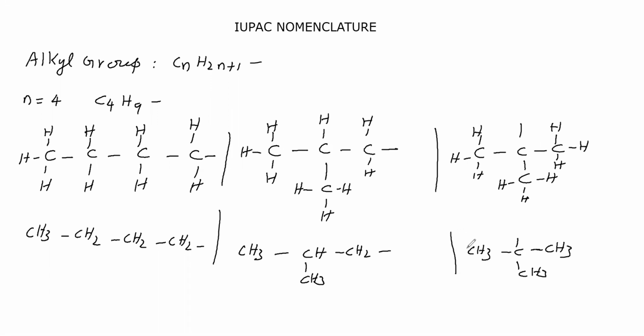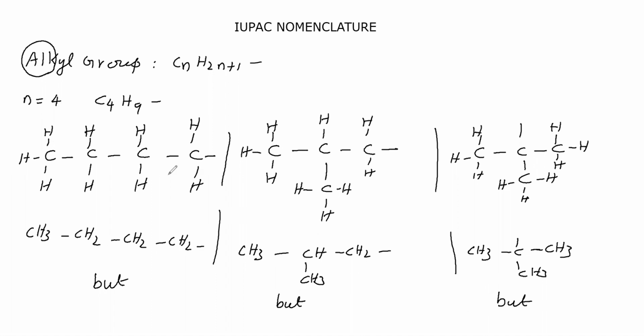What is the name of this? We will see. All these species contain 4 carbon atoms. Four carbon atoms means the alk word is but. Therefore, the alk word is but.